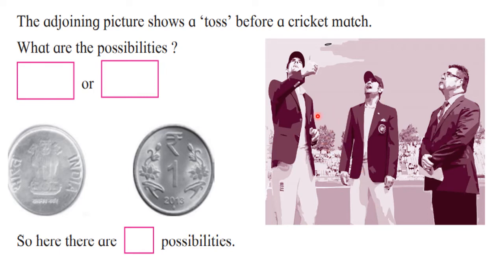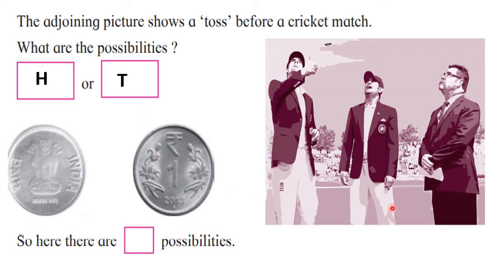When the coin is tossed, every coin has two sides, one is head and the other is tail. All of us know that either head will come or tail will come, but certainly we cannot say what will come. So here there are two possibilities: either we will get head, that means H, or we will get tail.